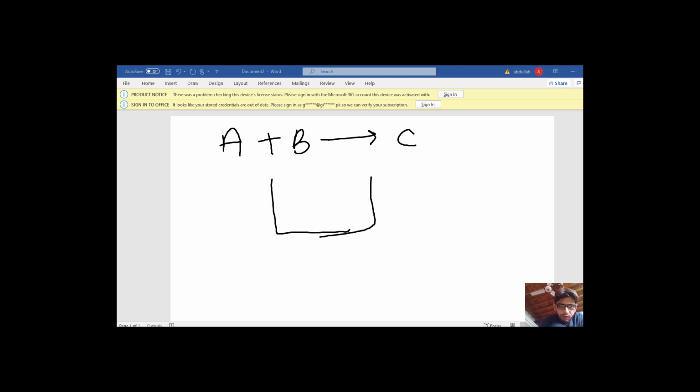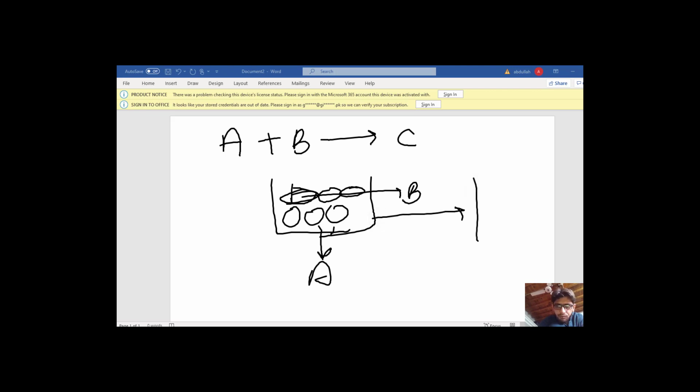Suppose this is the A molecule, and it reacts with the B molecule. Suppose these are B molecules. When A and B react, they form C molecules.